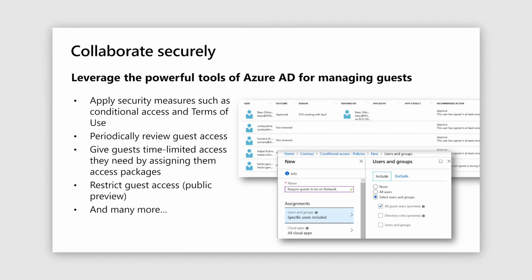Now that you've seen what's possible with Azure AD External Identities and self-service sign-up, we hope that gives you a view on where we're going with this. But you're probably wondering, how can I manage these users going forward? Since all of this is built within Azure Active Directory, you can leverage all of the capabilities that Azure Active Directory brings around securing and managing these guest users. You can leverage things like conditional access policies and terms of use to secure your resources. You can periodically review these users' access and make sure that they have the access that they need, and if they no longer need it, remove said access. And lastly, you can leverage one of our newest features in Azure Active Directory around limiting guest permissions in the directory, so you can ensure that these users aren't doing too much.